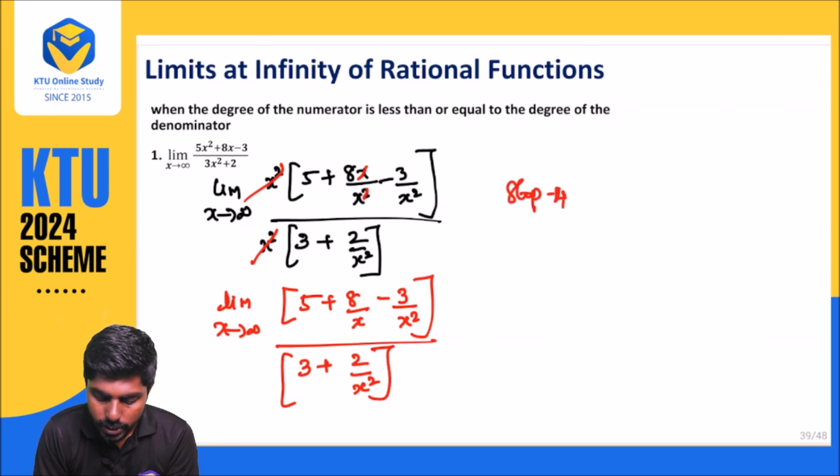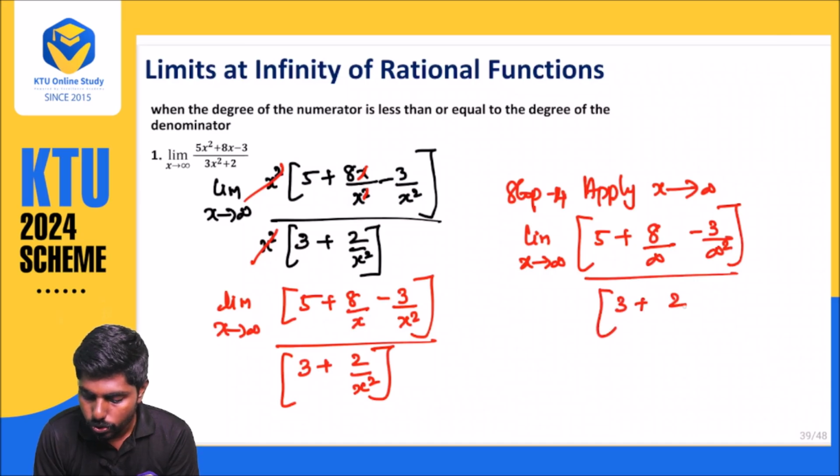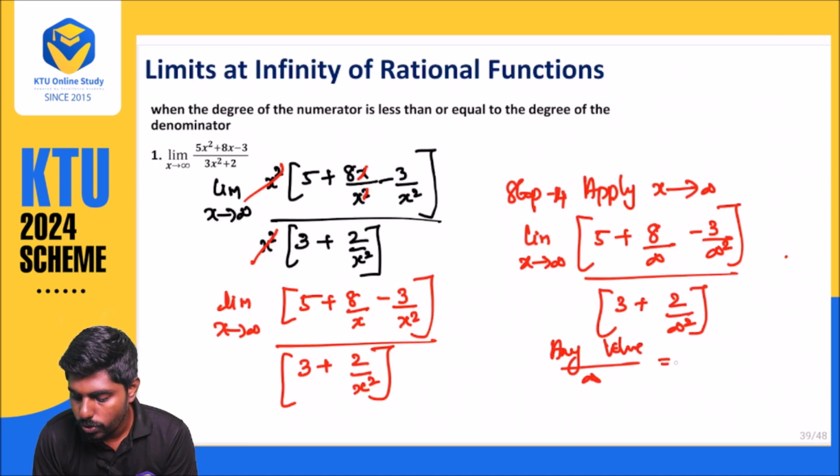Now step number 4, apply infinity, x approaches infinity. What will happen? You will be getting 5 plus 8 divided by infinity minus 3 divided by infinity square, divided by 3 plus 2 divided by infinity square. What I already told you: any value divided by infinity will become 0. So this value will become 0, this value will also become 0, and this value also will become 0.